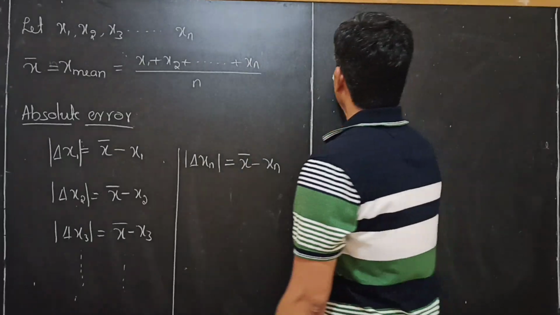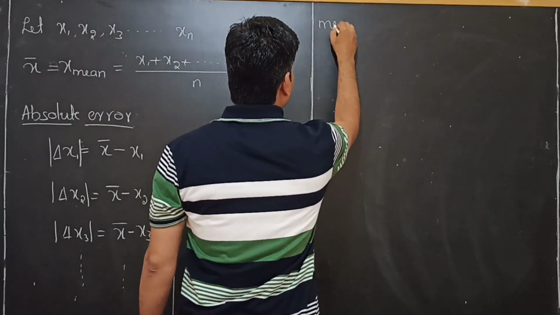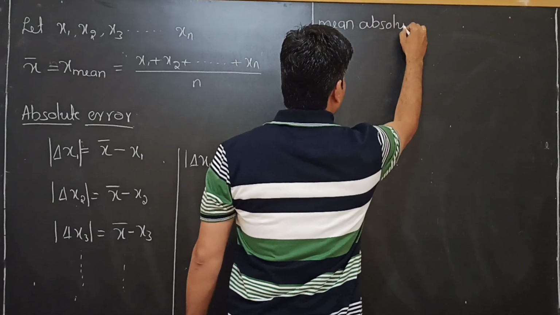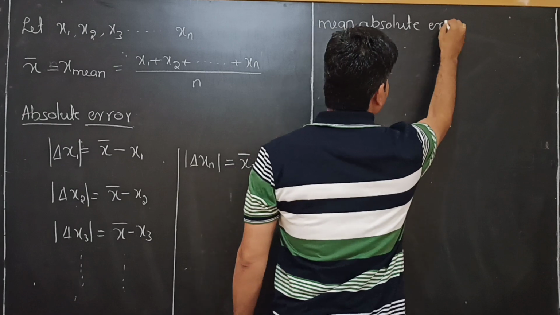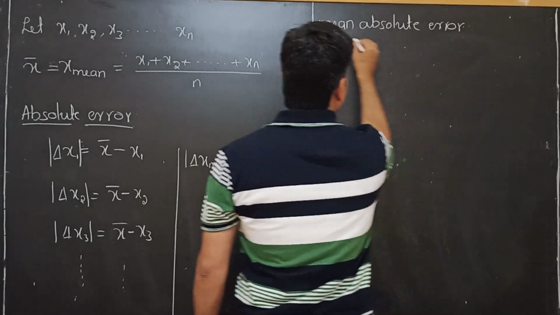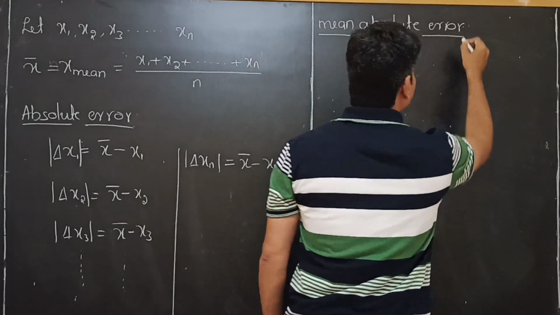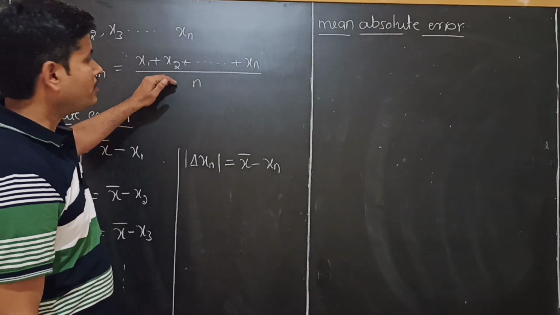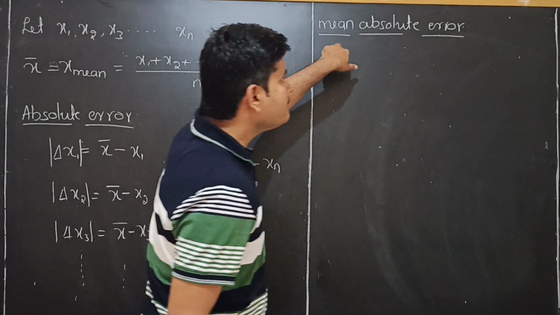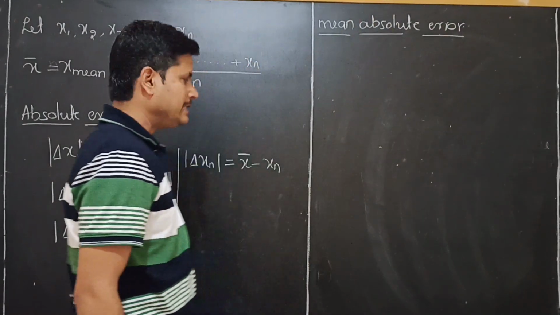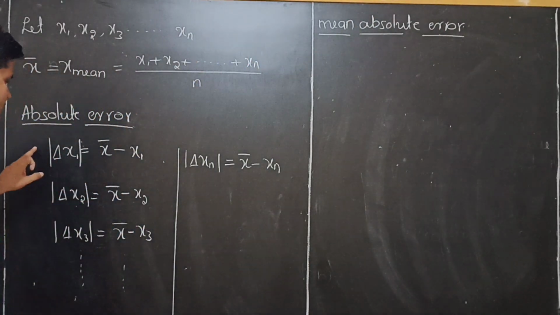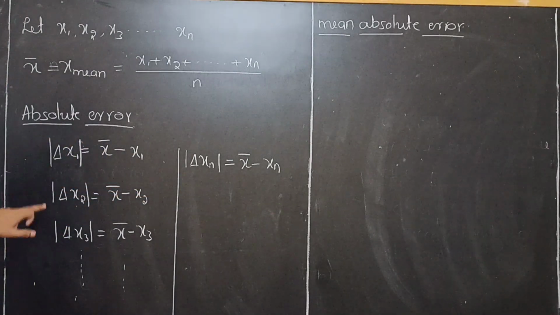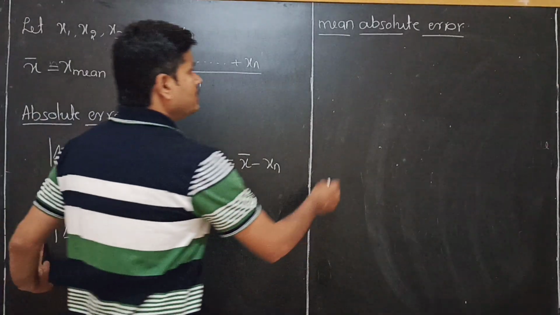The next procedure is mean absolute error. We follow the same procedure as earlier to get the mean absolute error. That means we have got different absolute errors, and we have to take the mean value of these.